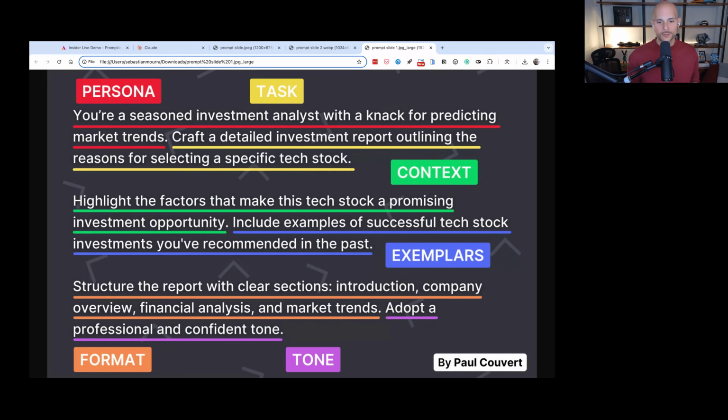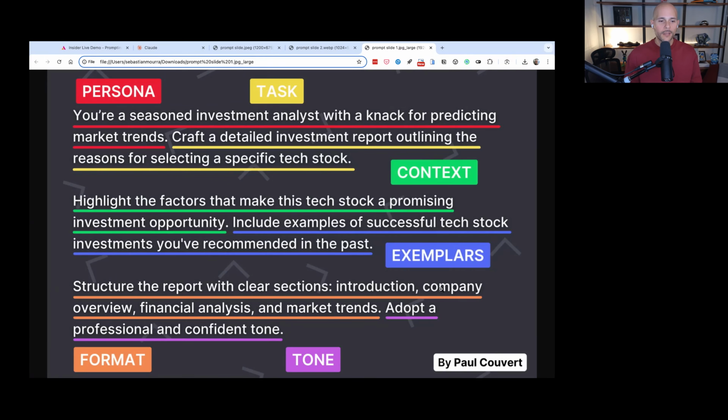How do you want this report? Again, you don't want to let the AI run free and just draft it any way it wants. So tell it, structure the report with clear sections: introduction, company overview, financial analysis, and market trends. So now I have my sections that it's going to do. If you let it do it on its own, who knows what sections? It could have probably done 20 different sections. And then you're going to look at it and be like, I don't want 20 sections. I want 5 sections. And that's why these prompts are so important, right? I've got these clear sections inside of it.